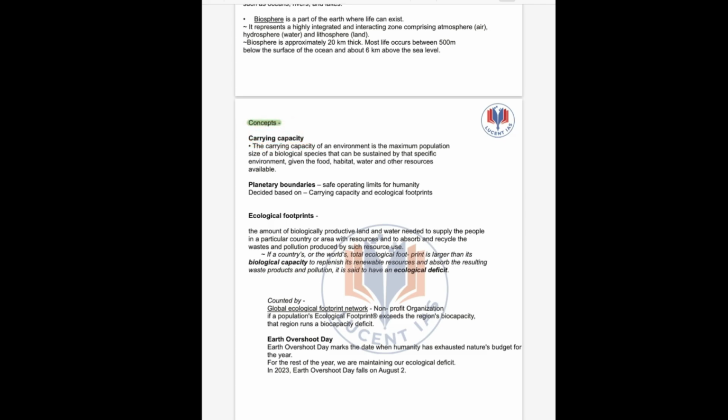Carrying capacity refers to the maximum population size of a biological species that can be sustained by the specific environment, given the food, habitat, water and other resources available. For example, this is the size of the forest. So what maximum number of animals in this forest can survive, can sustain, given that food, habitat and water and other resources are available. In this particular food, habitat and other water resources, how many plants or how many animals